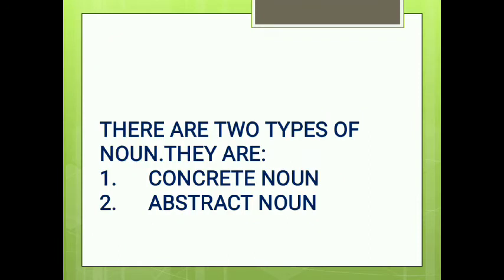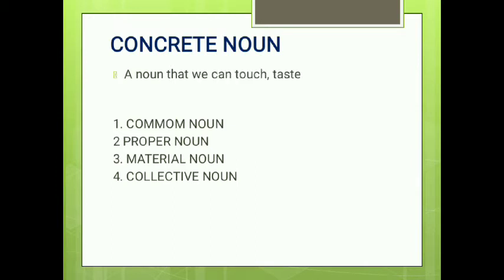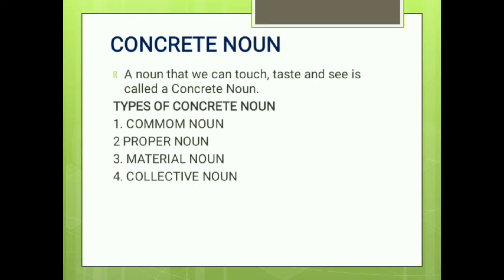Now look at the types of noun. There are two main types of noun: concrete noun and abstract noun. Let's look at the concrete noun. A noun that we can touch, taste, and see is called a concrete noun. These are the types of concrete noun: common noun, proper noun, material noun, and collective noun.